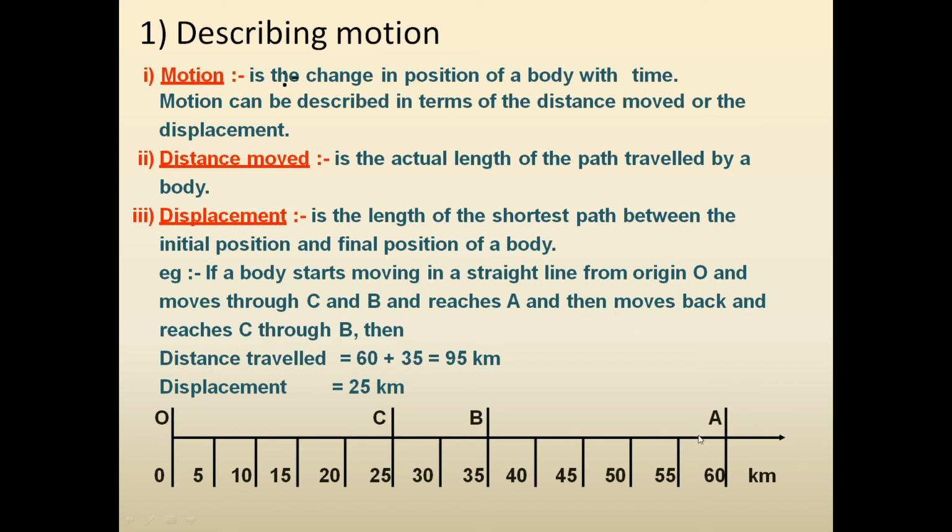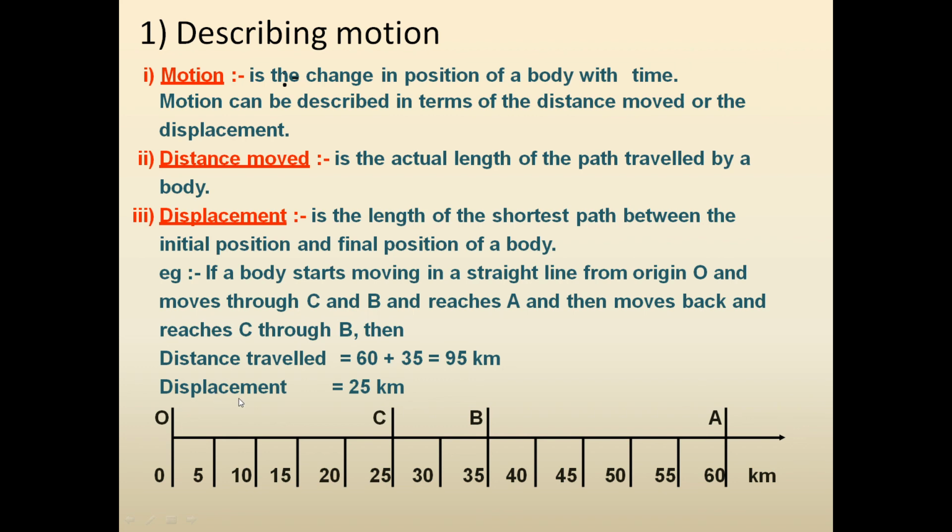How? Here we have 5, 10, 15, 20, 25, this is 30 and here 35. So from A to C it is 35 kilometers and from O to A this is 60 kilometers. So total distance covered is 60 plus 35 because the body goes from O to A and then comes back to C. So total distance covered is 95 kilometers, 60 plus 35.